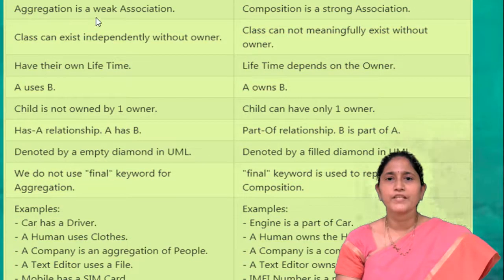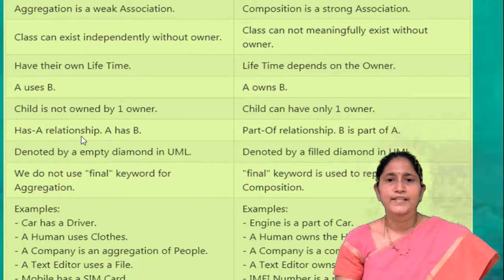So now, the difference between aggregation and composition. Aggregation is a weak association and composition is a strong association. In aggregation, a class can exist independently without an owner. In composition, a class cannot meaningfully exist without its owner. In aggregation, the parts have their own lifetime. In composition, the lifetime depends on the owner. In aggregation, A uses B, and in composition, A owns B. In aggregation, the child is not owned by one owner, while in composition the child can have only one owner.